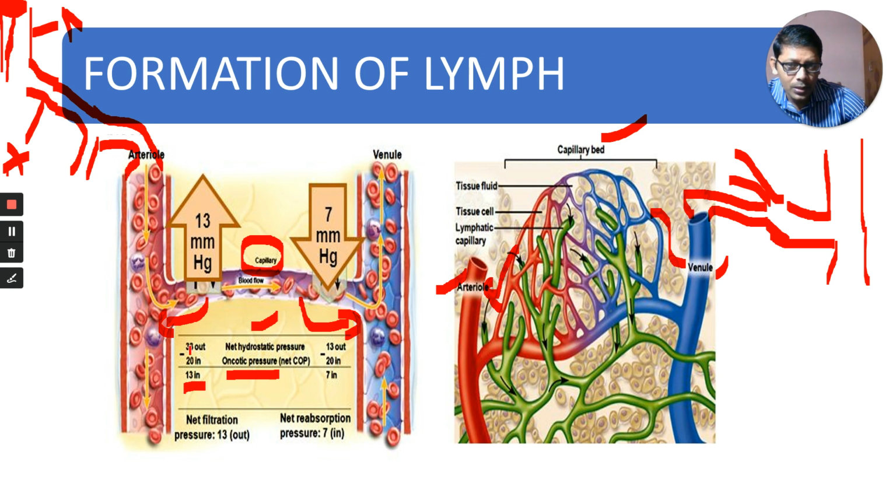Hydrostatic pressure is greater than oncotic pressure or colloidal osmotic pressure here. Many substances are coming out; you can see the arrow mark outward. That means from the capillary, because more pressure is present, 13 mmHg is the greater pressure.